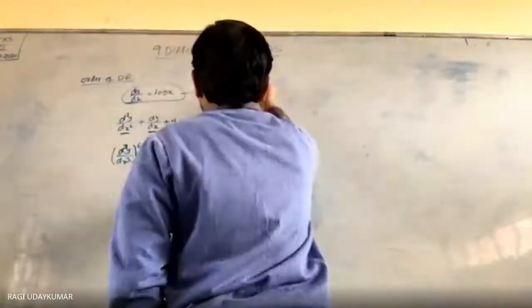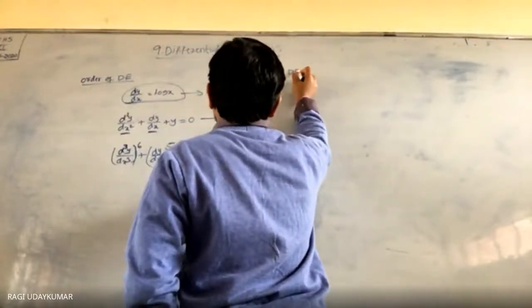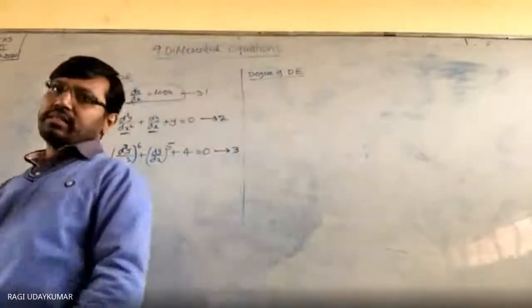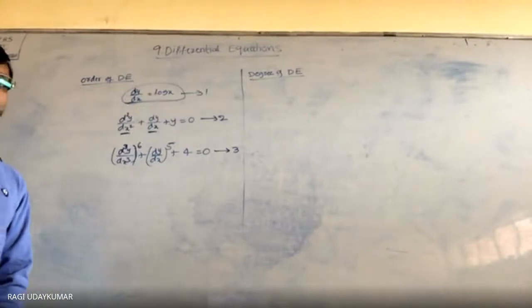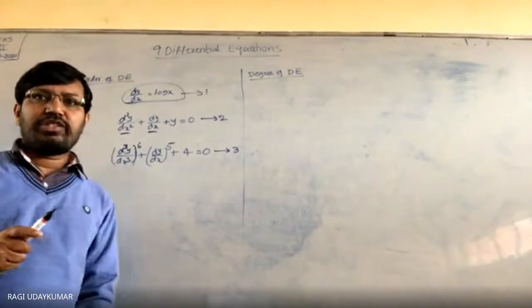Next, this is the order of the differential equation. Now let us go for the degree of the differential equation. Don't get confused with it. Degree of the differential equation. On order and degree, based on this, you are going to have the first exercise. Okay? Degree of the differential equation. First, polynomial degree. What is meant by polynomial degree? Degree of the polynomial equation.